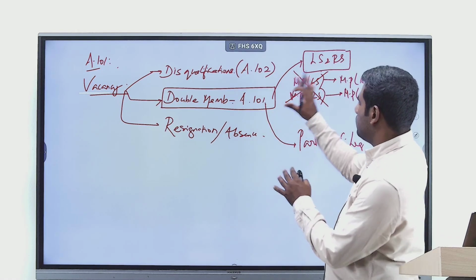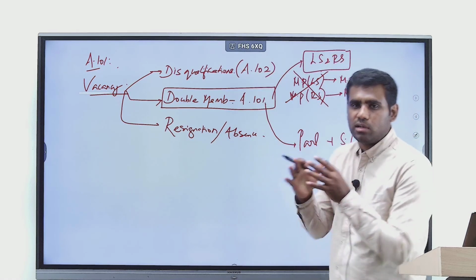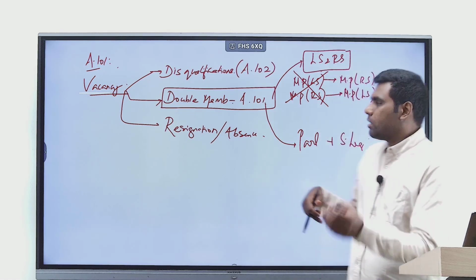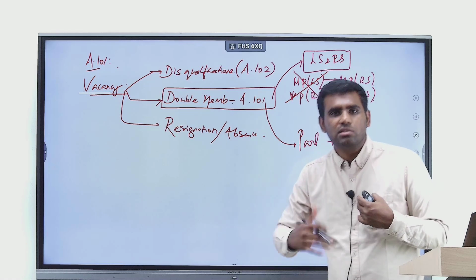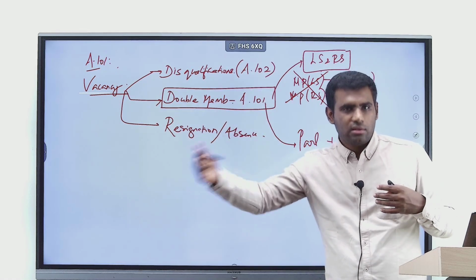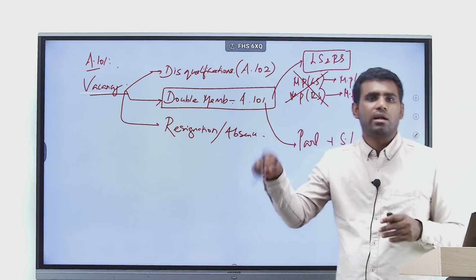Alright. So understand, in terms of double membership, the first context is just about my membership in Parliament itself. If I am already a sitting member of one house and I contest elections to the other house, and I happen to win, then my old membership of the previous house will be declared vacant.